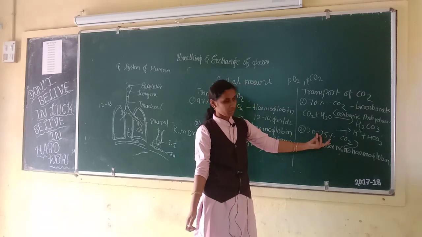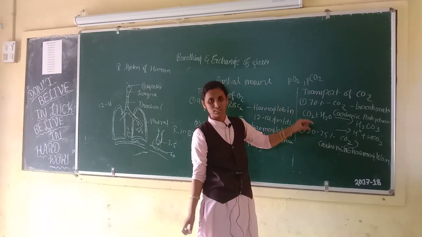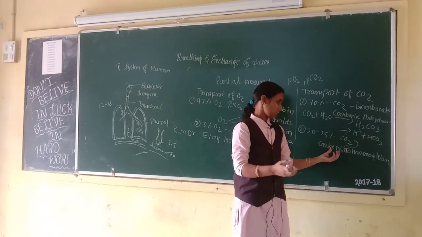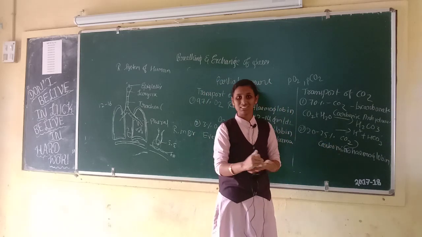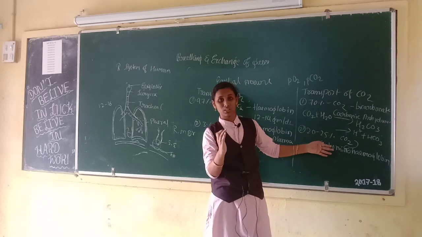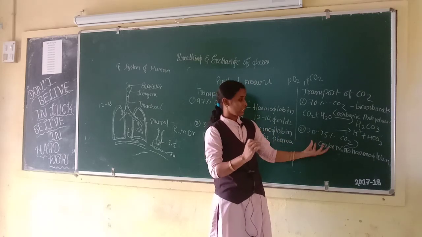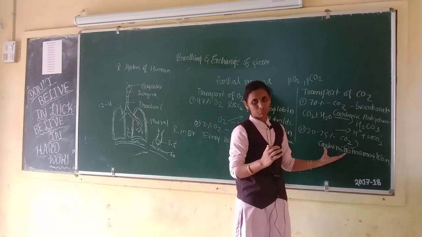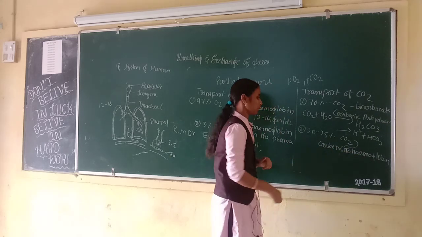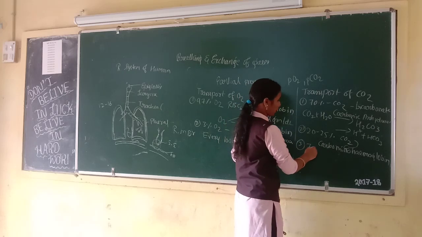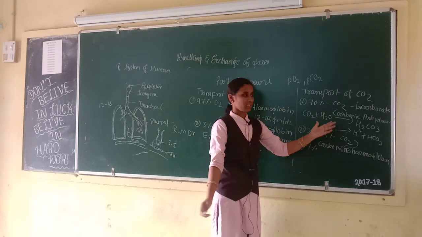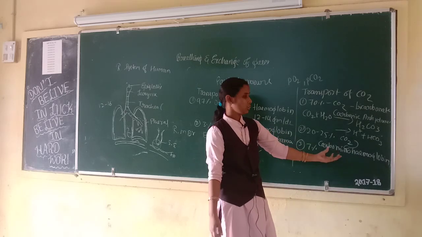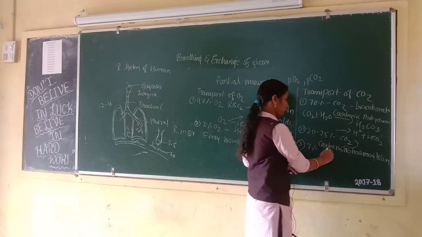This binding of carbon dioxide is related to partial pressure. Where the partial pressure of carbon dioxide is high and the partial pressure of oxygen is low, these factors are favorable to formation of carbaminohemoglobin. Next, third one is 7%. 7% of carbon dioxide is carried in a dissolved state through the plasma.